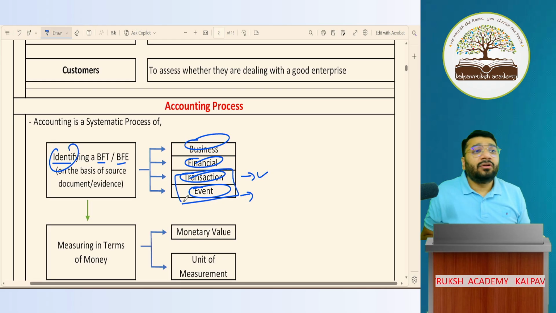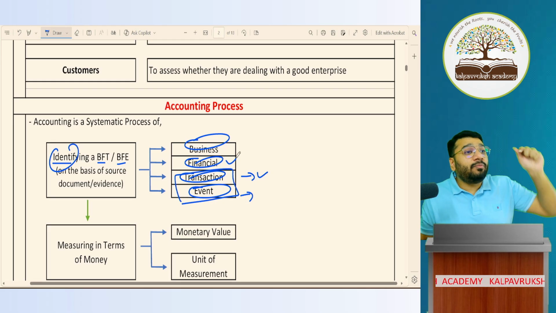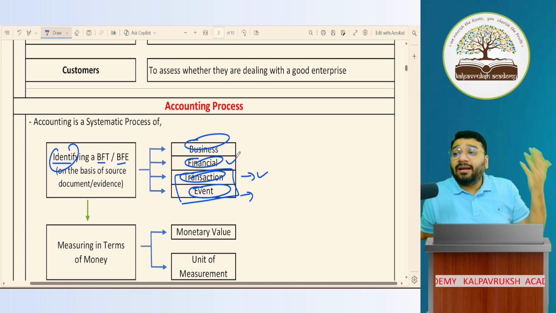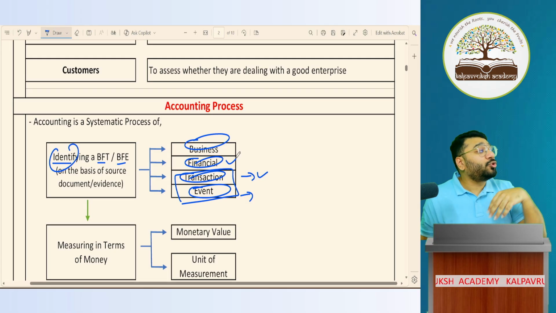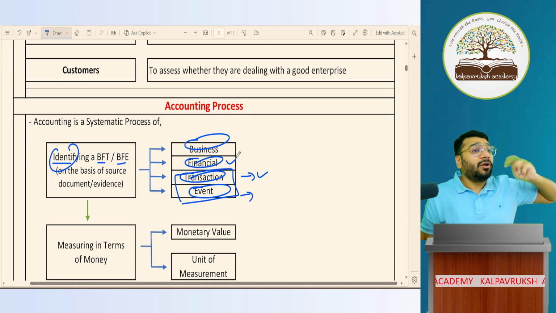Both this transaction and event should be financial in nature. Meaning, there should be monetary value attached to it. There could be certain transactions which are non-financial in nature. For example, tomorrow one staff member is coming for an interview. I took the interview, I liked the candidate, and immediately I gave an appointment letter. Please join. Isn't it a transaction? It is a transaction, because there's a contract being exchanged. But can I capture that in my books of accounts? What entry will I pass? What should I debit and what should I credit? What amount? So in business, there are so many transactions which are non-financial in nature.